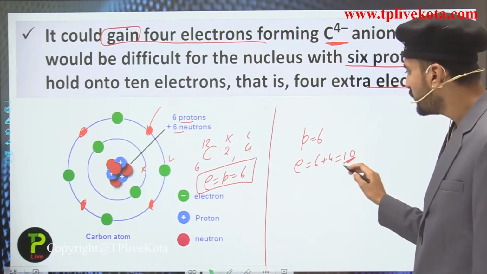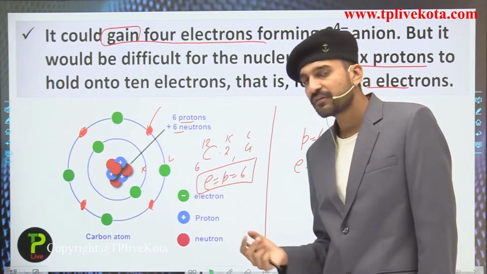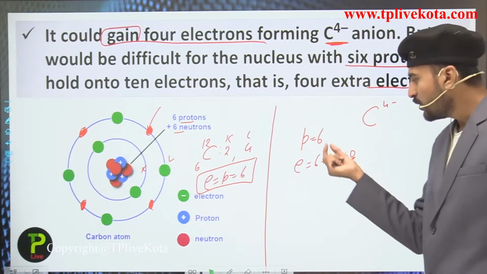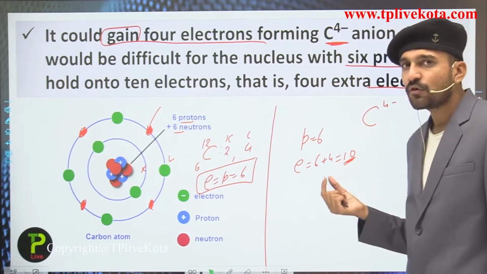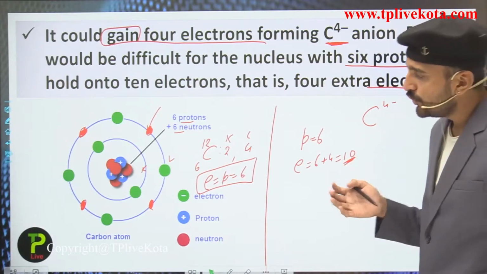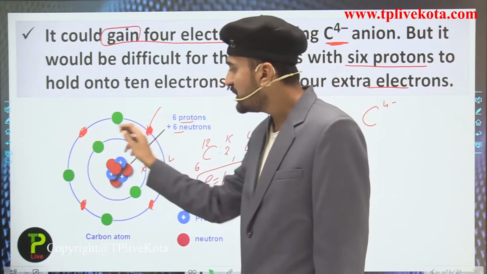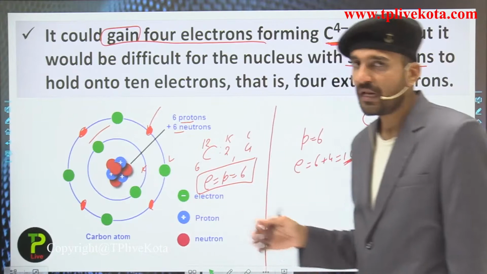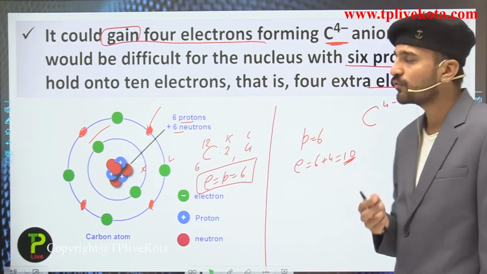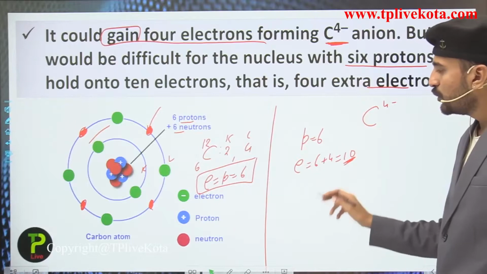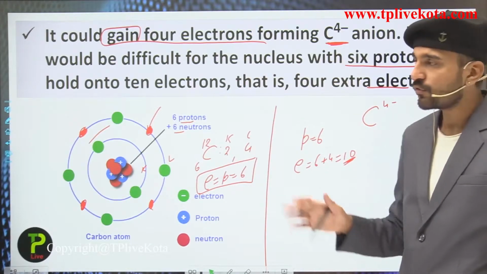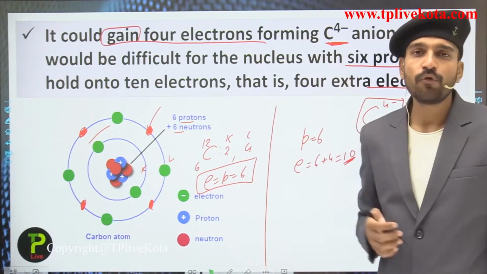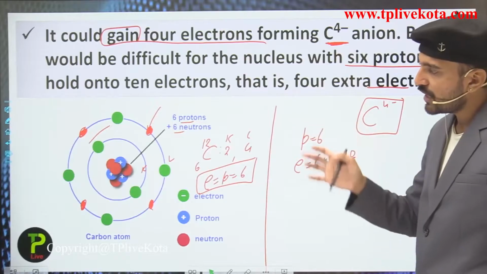You can see here that 6 protons are attracting the 6 electrons in the carbon atom, while in C4 minus, 6 protons are attracting 10 electrons, which is very difficult for the nucleus to hold on to. Also there would be repulsion between the electrons present in the L shell if the carbon had gained the 4 electrons. Due to this difficulty, the nucleus could not hold the 10 electrons. So C4 minus is not forming, that is, carbon is not going to gain 4 electrons.